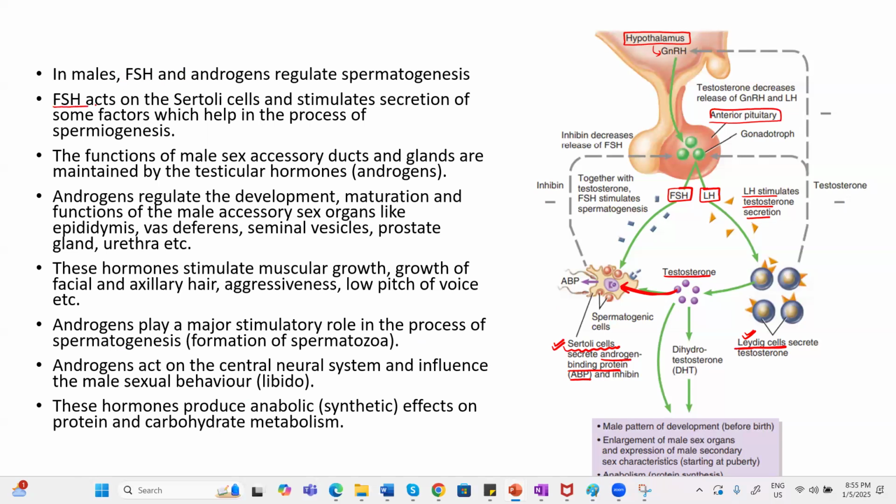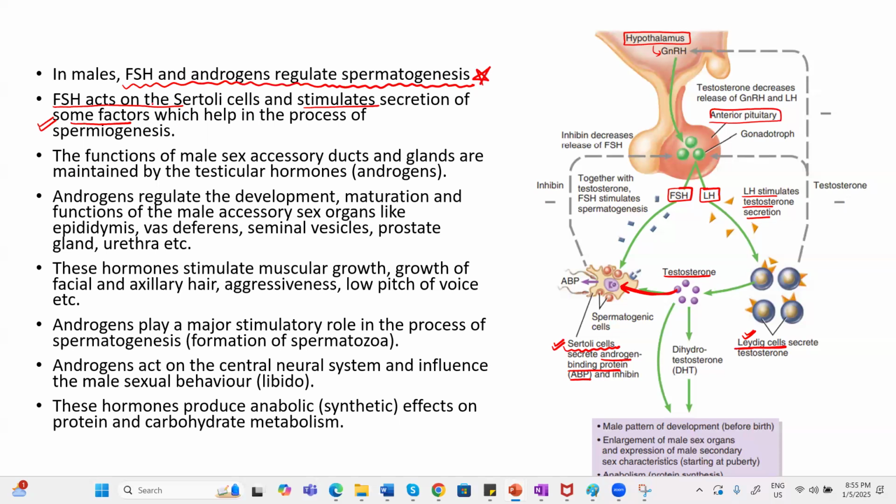See here, in theory, FSH acts on the Sertoli cell and stimulates secretion of a factor, that is androgen binding protein, so that testosterone concentration increases. Because we say FSH and androgen both will regulate spermatogenesis. Clear? Both will regulate spermatogenesis.